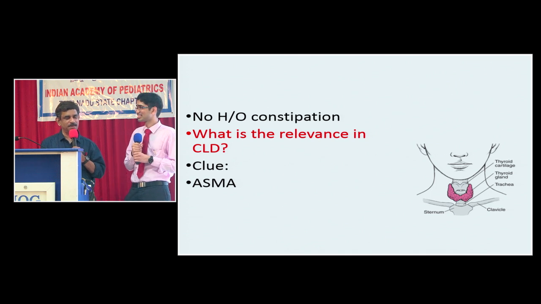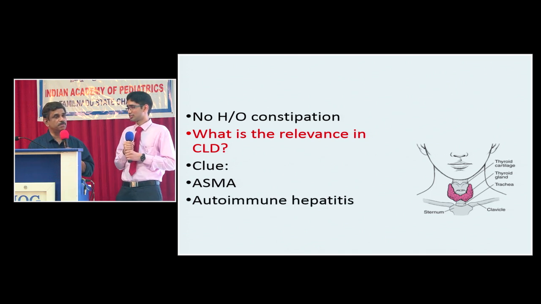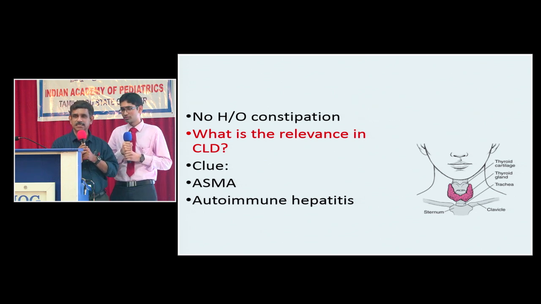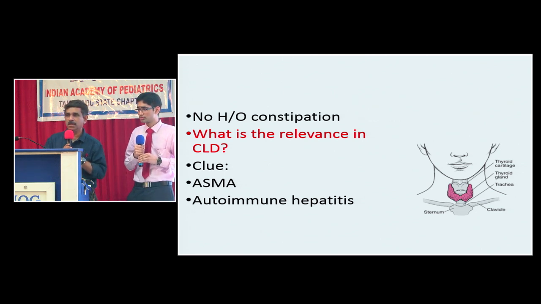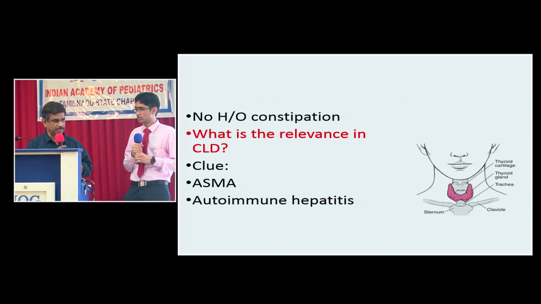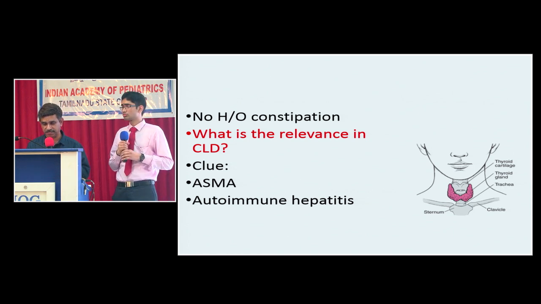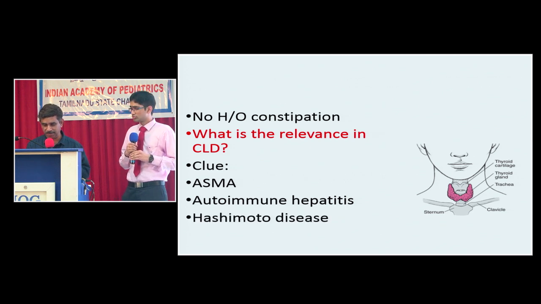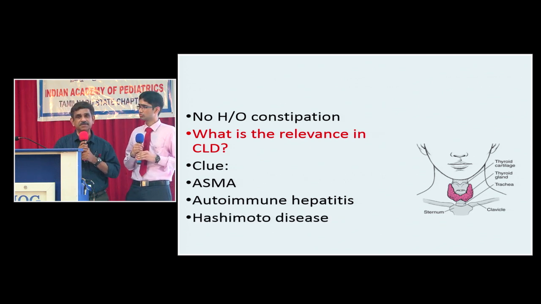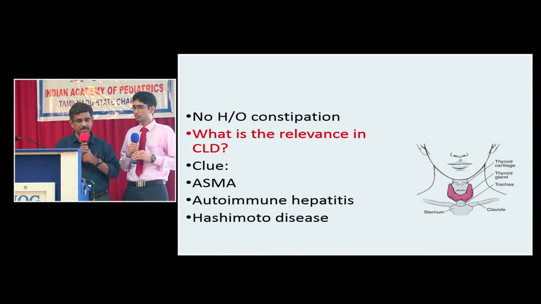Hypothyroidism. How do you correlate hypothyroidism and chronic liver disease? Autoimmune hepatitis. So what is the clue? Anti-smooth muscle antibody. The clue was anti-smooth muscle antibody. Well, autoimmune hepatitis, which definitely comes in the differential diagnosis of this child, may be associated with constipation. Why? Because they develop Hashimoto's thyroiditis, and Hashimoto's disease may present initially with hypothyroidism. That may be the relevance.